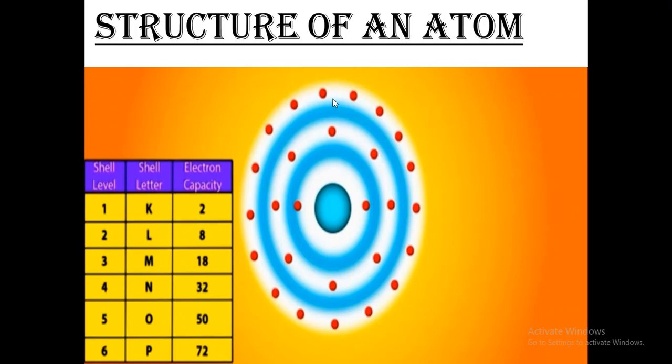And these are all the electrons, which I told you are negatively charged particles. And see, there is a circle drawn over here which almost looks like the orbit in our solar system. Like that, these are called the shells. These are the shells in which the electrons are placed.